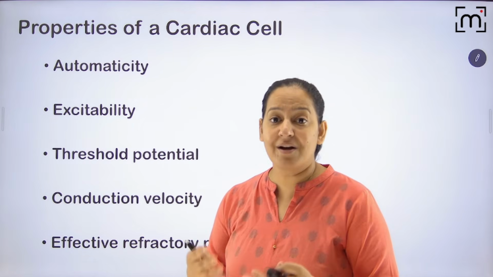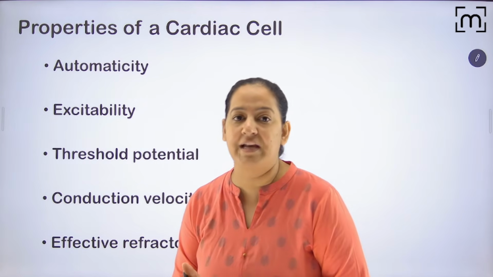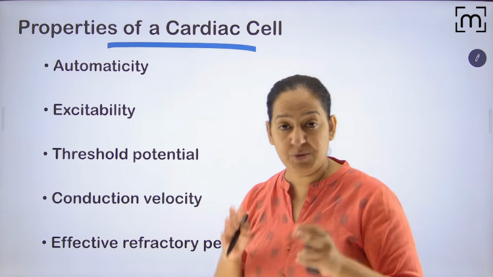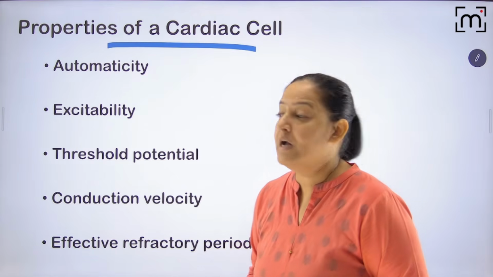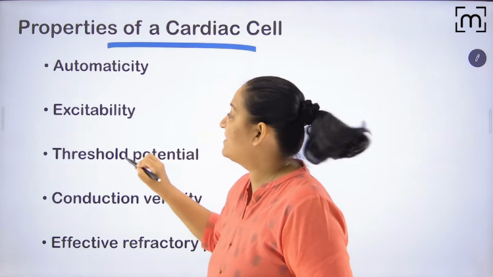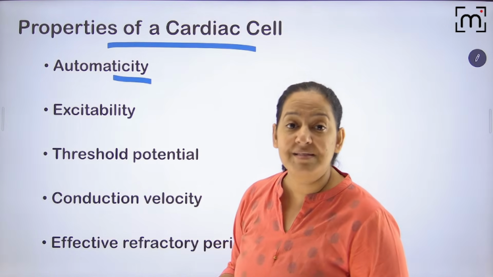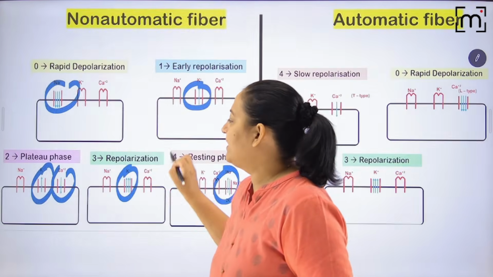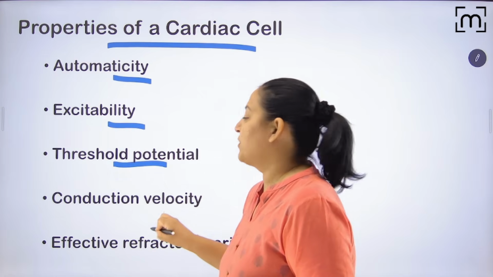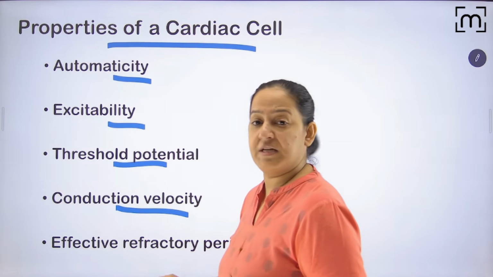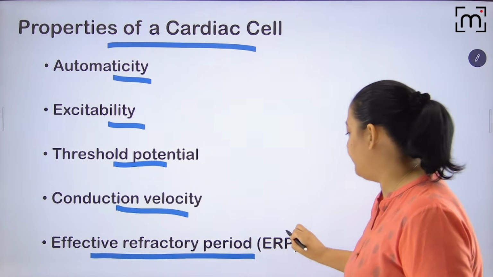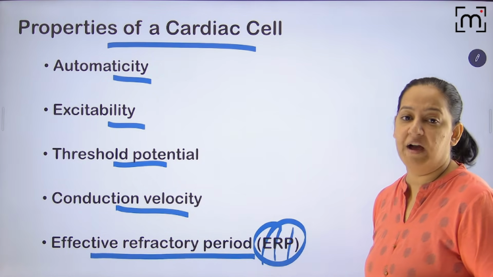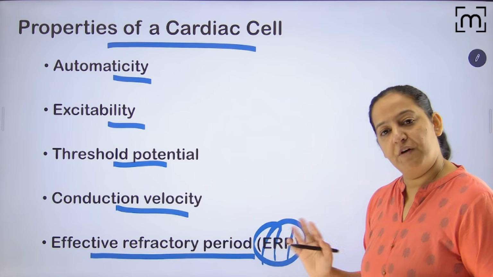Now before I start anti-arrhythmic drugs, one more thing I would like to tell you: the properties of the cardiac cell. I will use these terminologies very frequently so that you understand what I am talking about. What is automaticity? If I say some drug is increasing or decreasing automaticity, what do you mean by that? What is excitability? What is threshold potential? What is conduction velocity? And what is effective refractory period, known as ERP? I will use these terminologies in the drugs. So one by one we will deal with it.